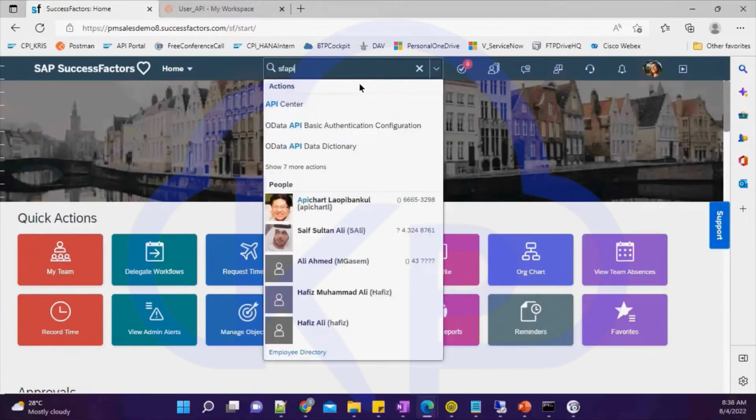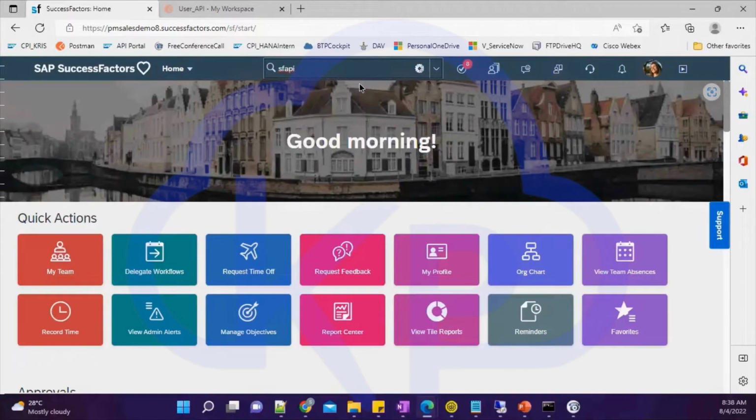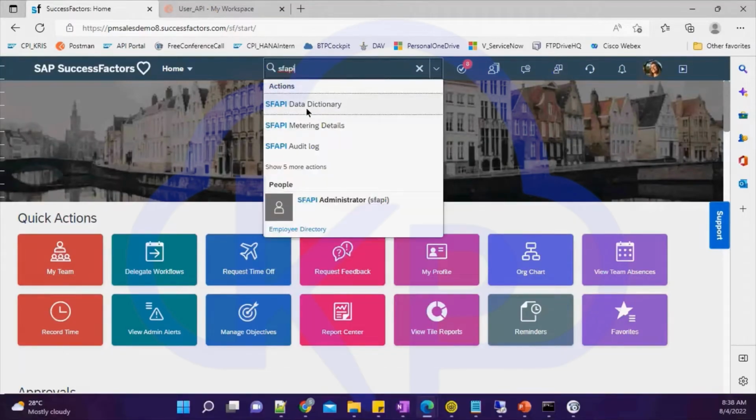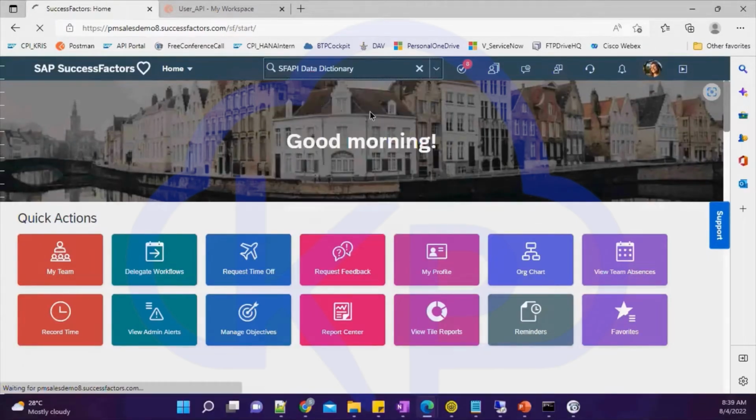Okay, SFAPI. So these are called SFAPIs. That's SOAP based. So SF data center, SFAPI data center. You need to come to this particular data dictionary.